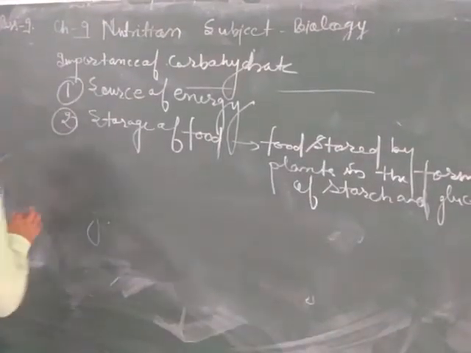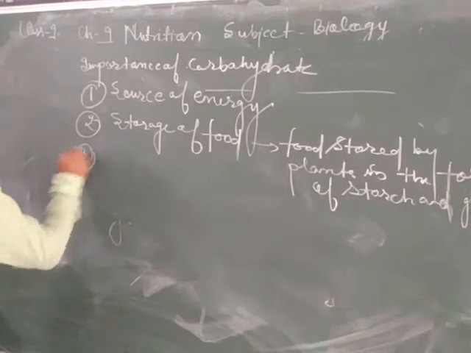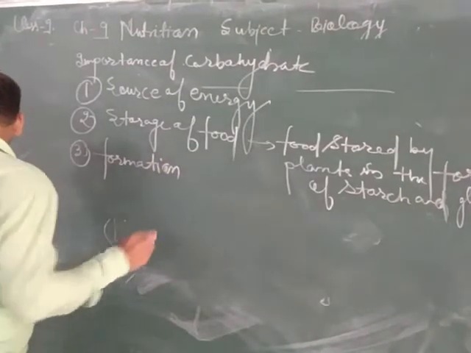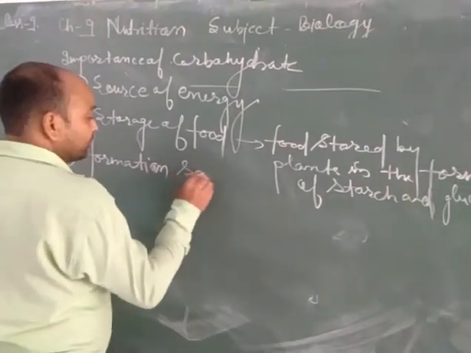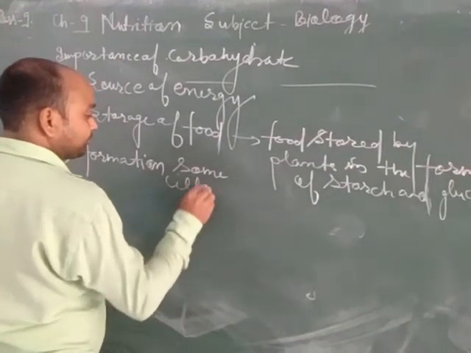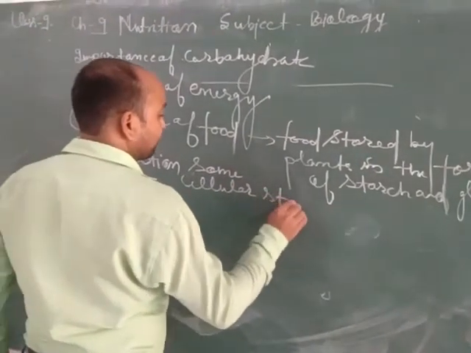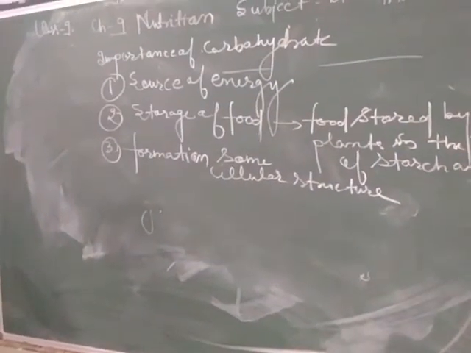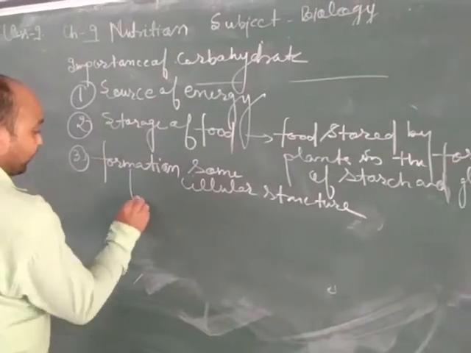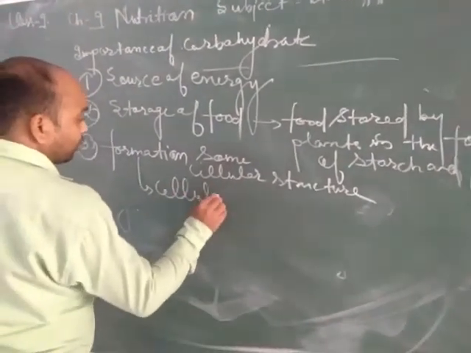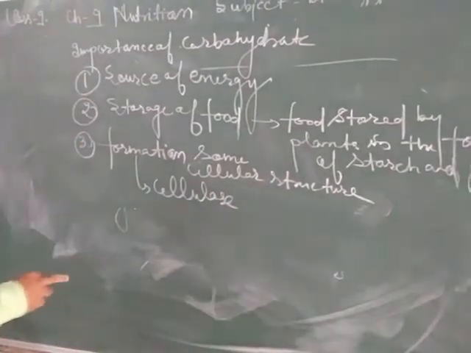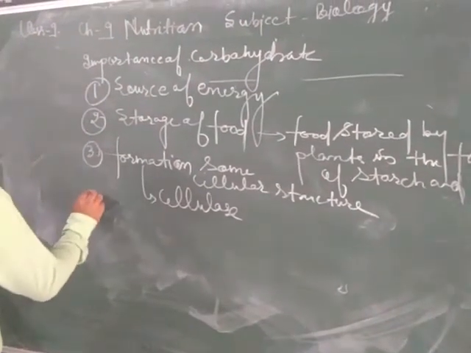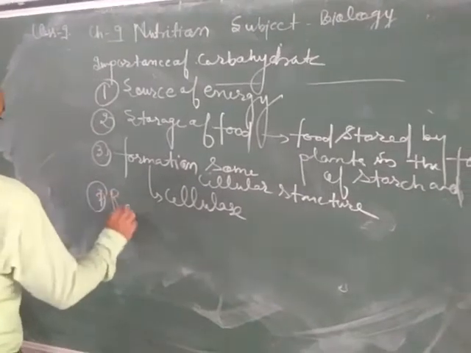Now the third important function is formation of some cellular structures. These are responsible for the formation of cellulose. Due to the combination of monosaccharides, formation of cellulose will take place. Now the next function of it is roughage.